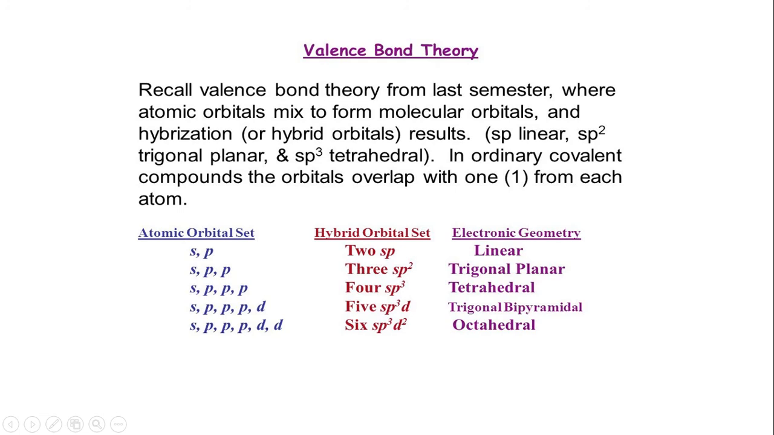Then when it comes to involvement of a d orbital, suppose you have one s orbital, 3 p orbitals and one d orbital, there is a total of 5 hybrid orbitals of sp3d hybridization. Then you have the electronic geometry of trigonal bipyramidal. If the atomic orbital set consists of 1 s, 3 p orbitals and 2 d orbitals, then there are a total of 6 orbitals, so there will be 6 sp3d2 hybrid orbitals. The electronic geometry would be octahedral.